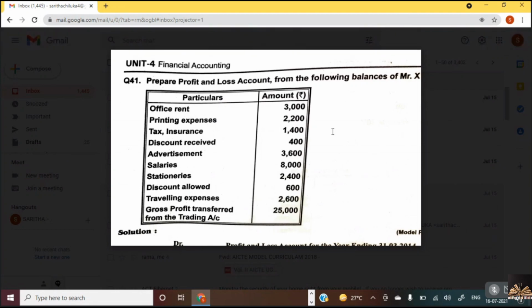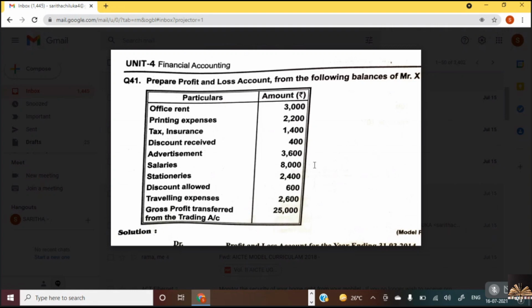Now discount received. Discount received is an income or an expense? Credit. Now what do we say it as? By discount received 400. By discount received 400.